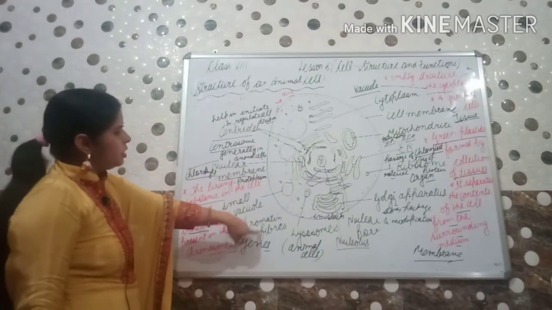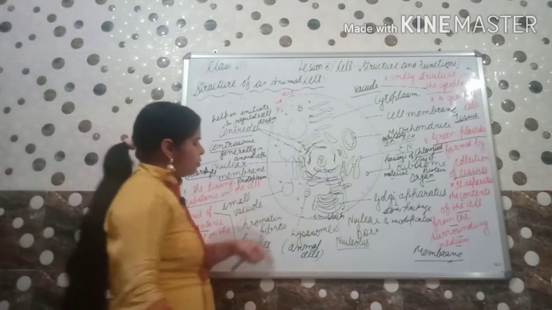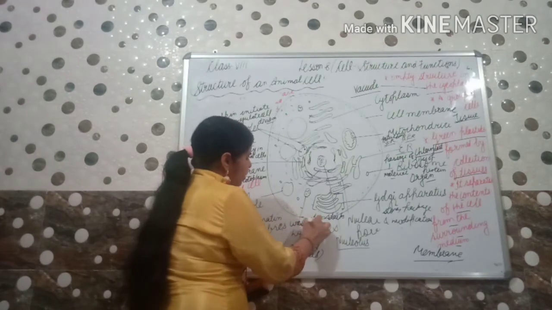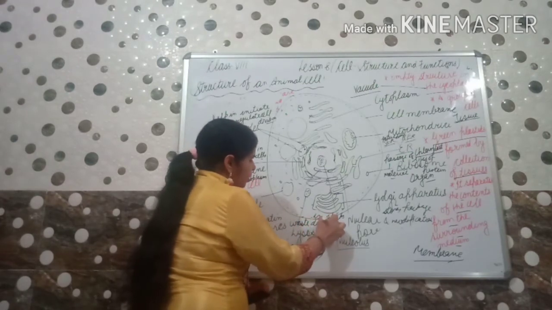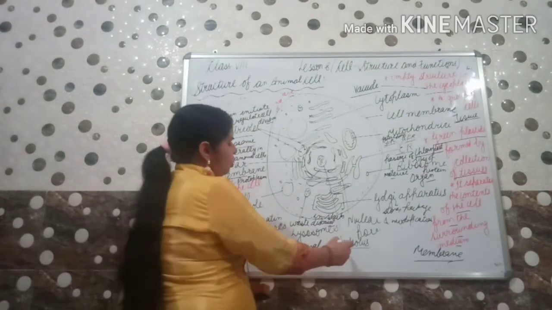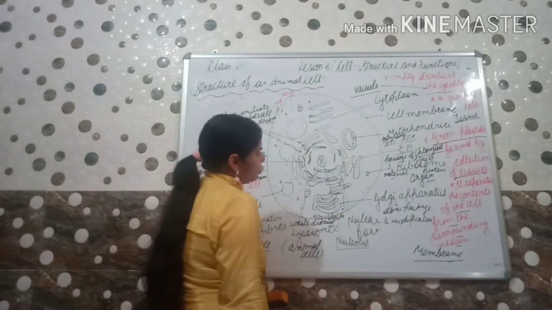Chromatin fibers are present inside the nucleus. Lysosomes are for the waste disposal of the cell, and are present only in animal cells. The nucleolus is present inside the nucleus, a small dense round body.